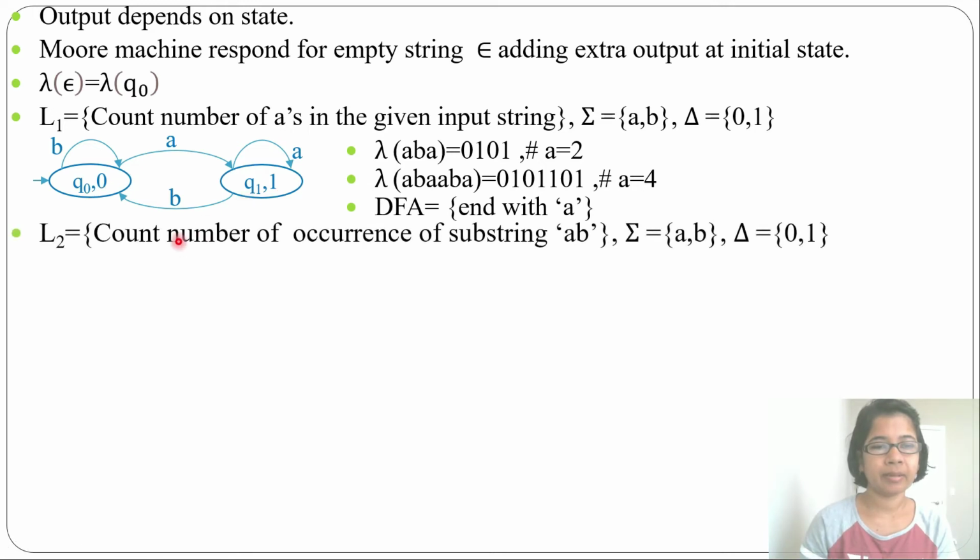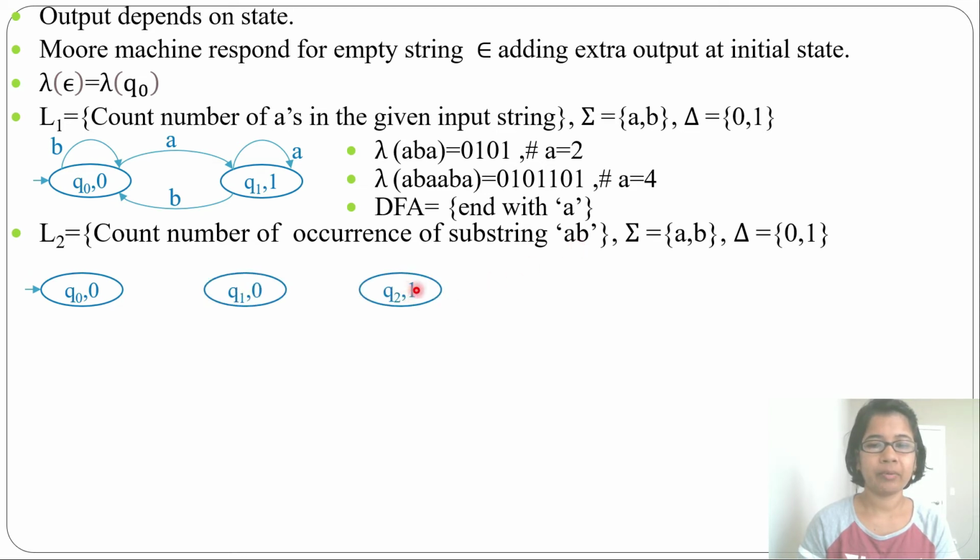Let's see the next example, count the number of occurrences of substring AB. Here the input alphabet is {A, B}, the output alphabet is {0, 1}. Whenever there is substring AB, the output will be 1. Just create 3 states Q0, Q1 and Q2, and at Q2 we add output 1, that will be for AB. Now from Q0 by A it goes to Q1 and from Q1 by B it goes to Q2. So whenever there is AB, output will be 1.